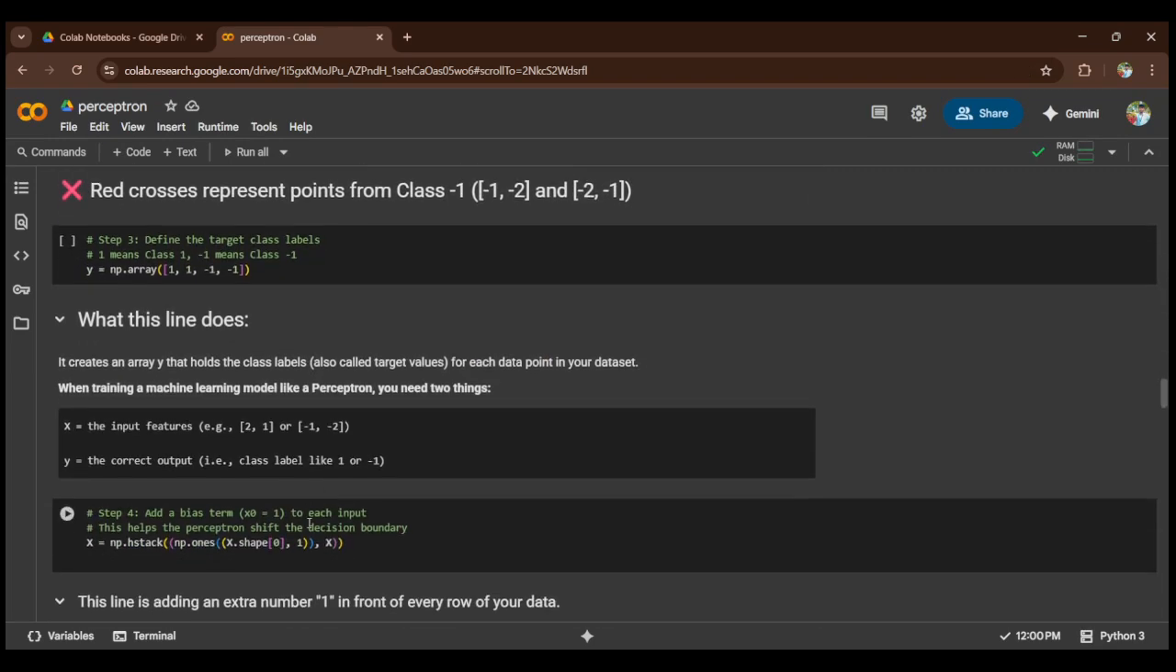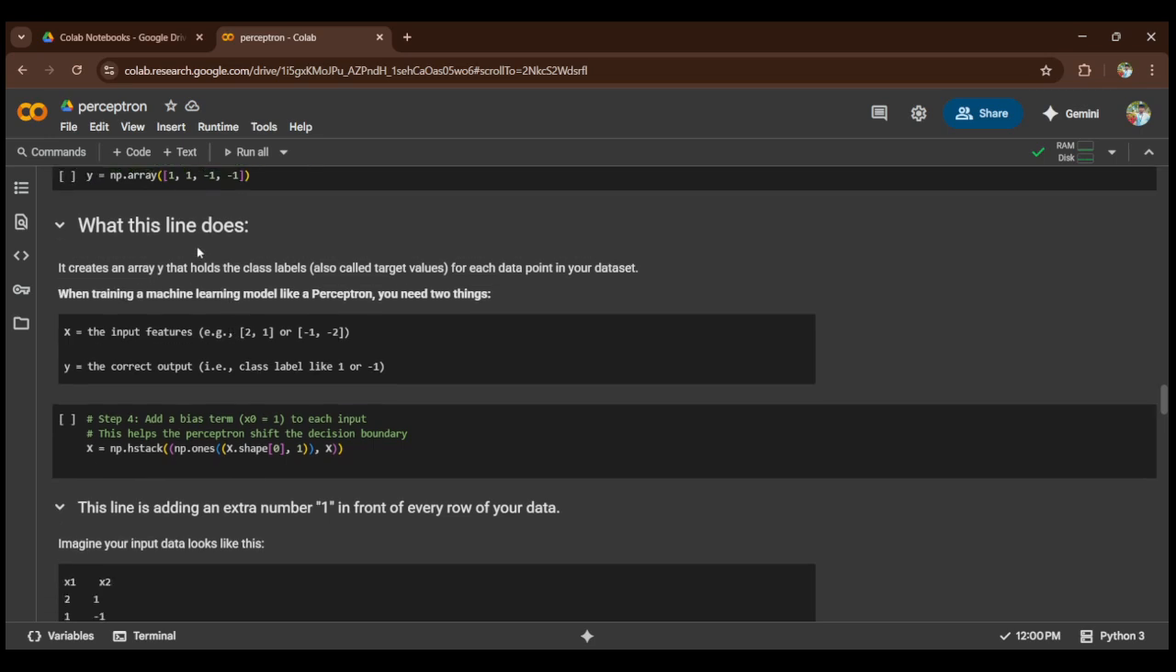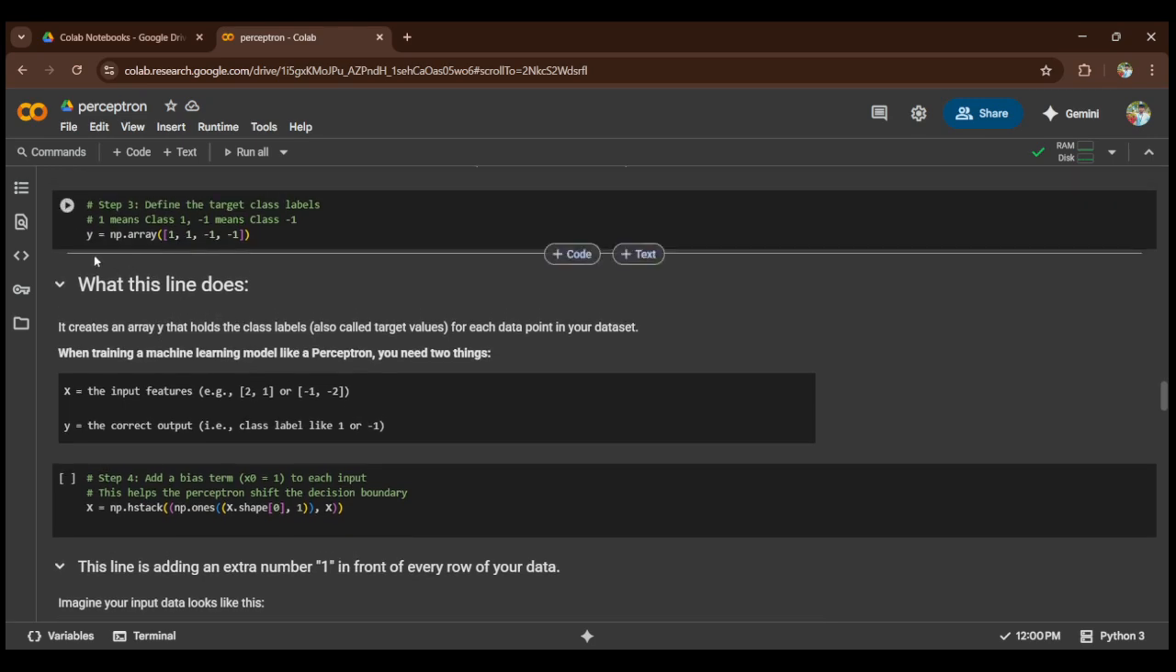Okay, so the third step is defining the target class labels. Here we are defining the target class. What is the target class? With the target class only it is able to predict the output. So y is equal to numpy array 1, 1, minus 1, minus 1. This is positive and negative. Okay. So what does this line do? It creates an array y that holds the class labels, also called target values. This y is a variable which holds the target value for each point in your dataset.